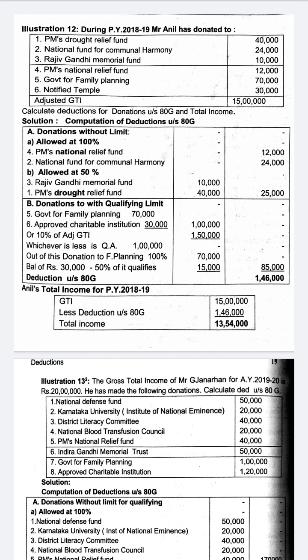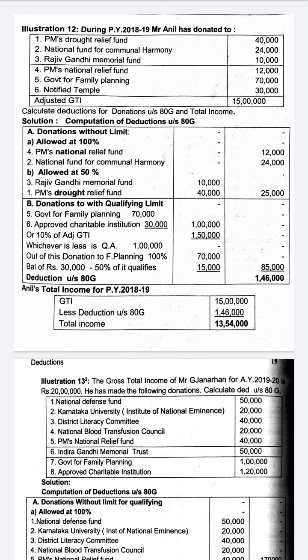So what is that limit? The limit is 10% of adjusted gross total income. Gross total income will be given in the problem, or we know what gross total income is. We have learnt all the total income in the previous chapters. Adjusted gross total income, again, the theory part has been given to you. So 10% of adjusted gross total income is the limit, right? We'll have to make a mark of it. Gross total income will be given in the problem itself, and we'll have to find out 10%. So these are the few points which we'll have to remember.